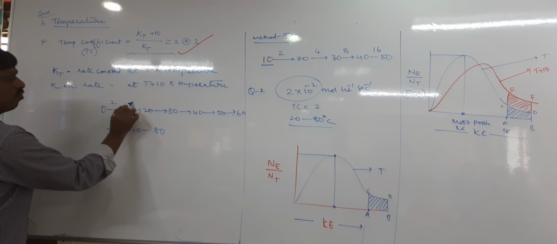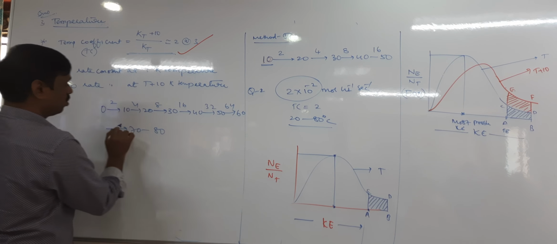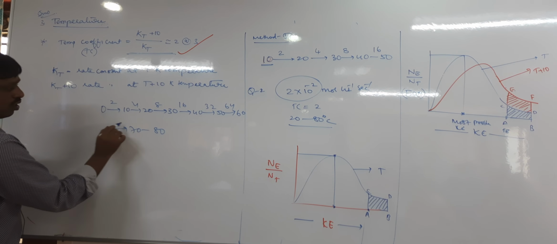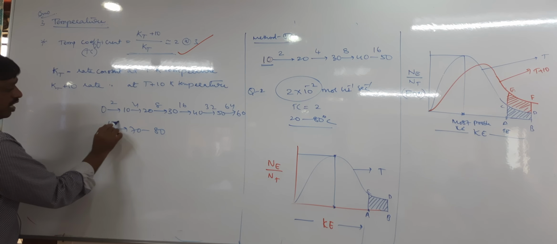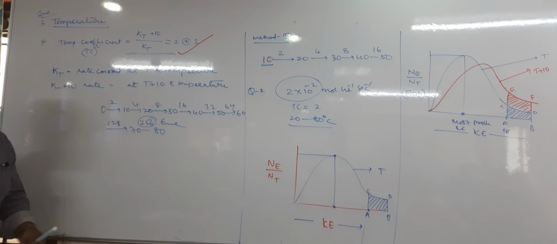So it is 2, 4, 8, 16, 32, 64, 128, 256 times increase. Or else calculate the change in temperature divided by 10, which is n. That can also be done. One more question, take first.